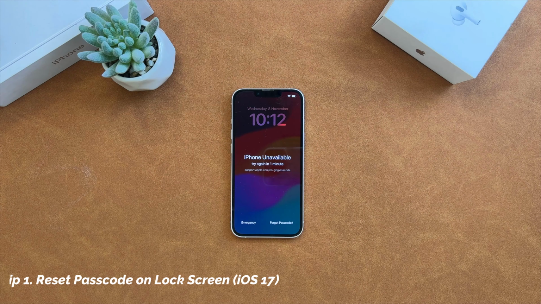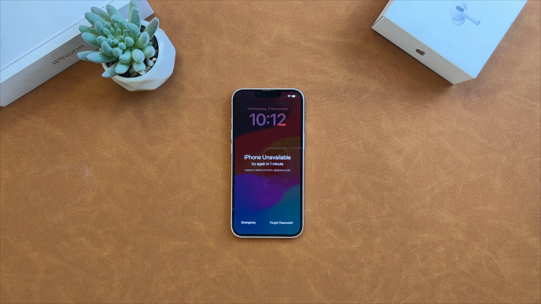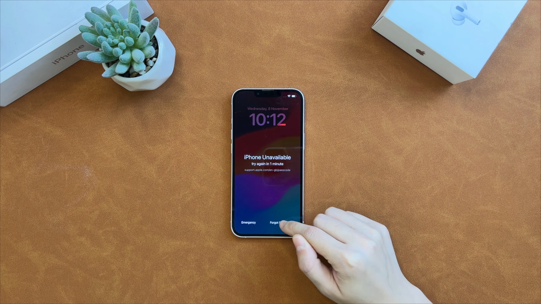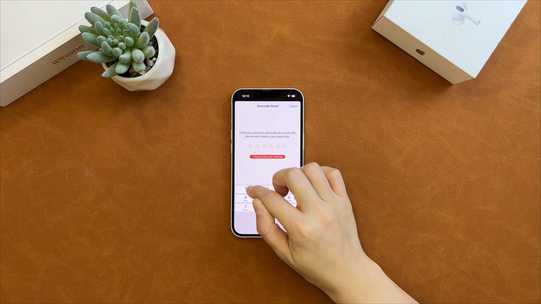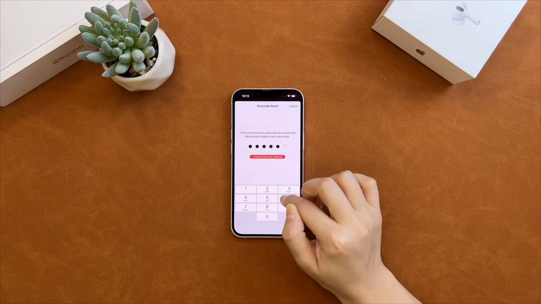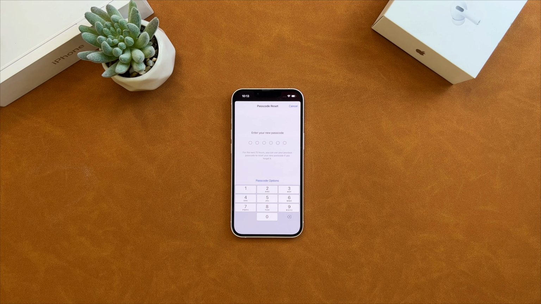For iOS 17 iPhone, if you remember your old passcode, you can reset it on the lock screen. After entering some wrong passcodes, you will see iPhone unavailable screen and you will see the Forgot Passcode button. Tap on it and choose Enter Previous Passcode. Enter your previous passcode, then, you can set up a new passcode for your iPhone.